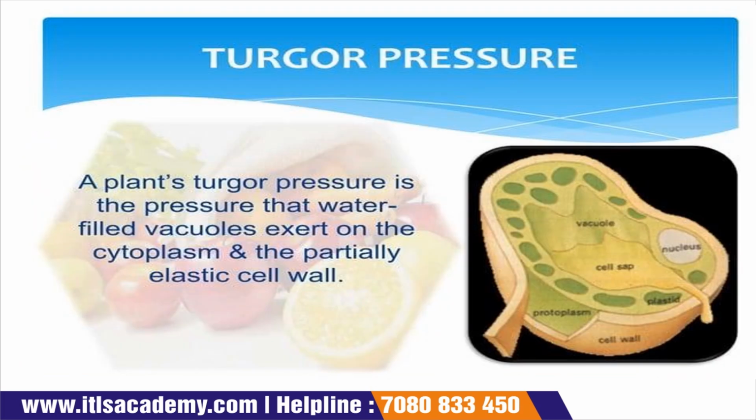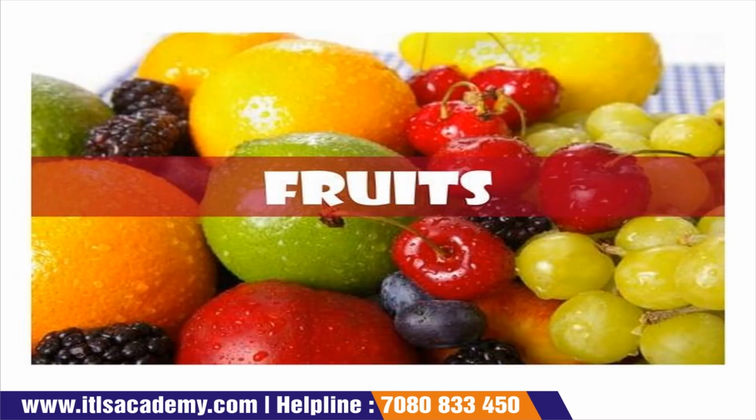Now come to the next slide. Turgor pressure. The definition of turgor pressure is the pressure that water-filled vacuoles exert on the cytoplasm. There are water-filled vacuoles present in the structure of fruits and vegetables, and they exert a pressure on the cytoplasm, and this pressure is sometimes partial and sometimes elastic in nature.